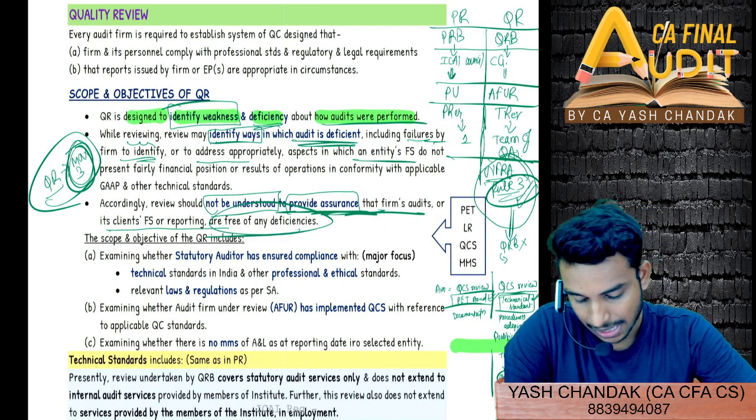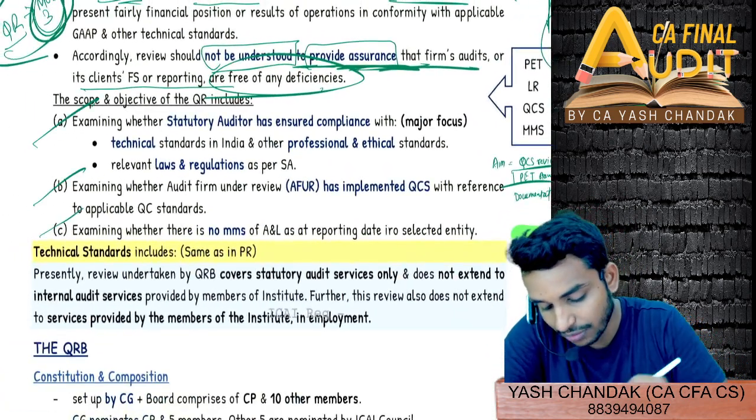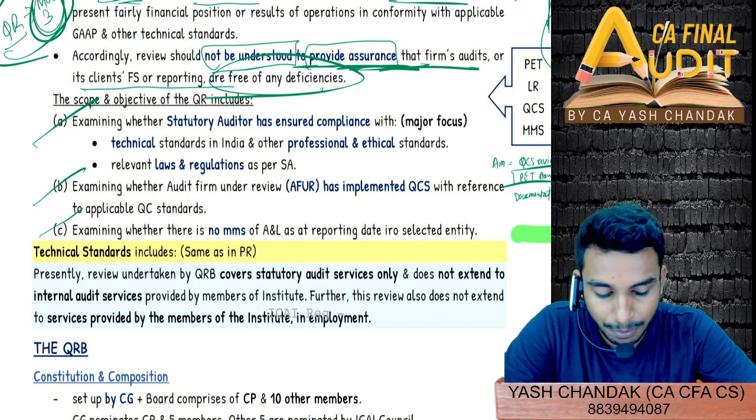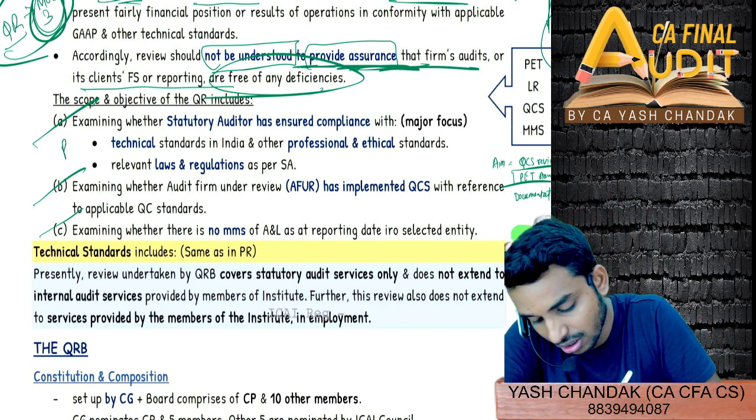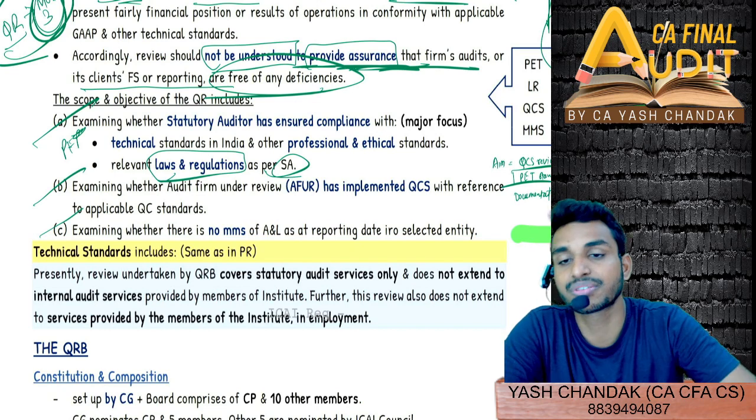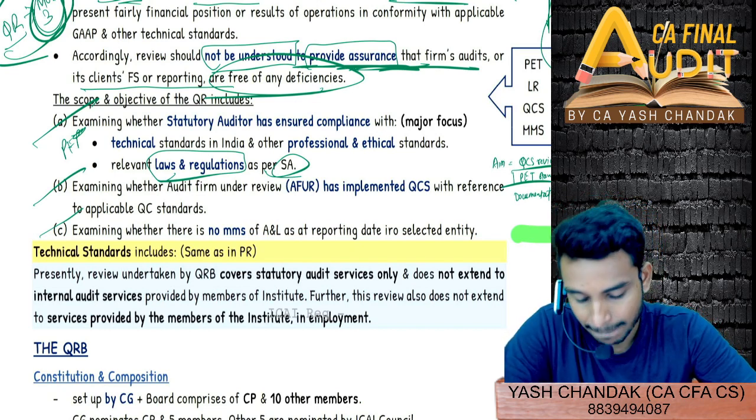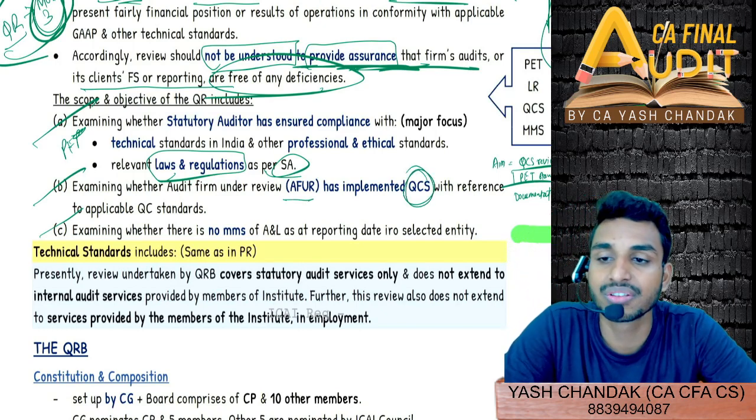Clear? So let's see the scope and objective. If at all they ask for 4 marks, then you'll have to specify these 3 points. The scope and objective of quality review, first is to comply with the professional, ethical, and technical standards, PET compliance. Second is to see whether all the relevant laws or regulations as per standards on auditing have been complied with or not by the auditor. Thirdly, it would be that the auditor has implemented or not the quality control standards to be implemented.